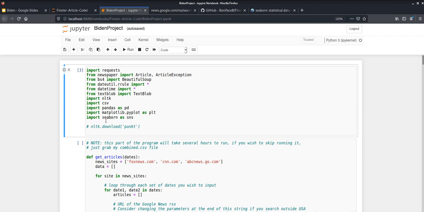As well, we are going to need to download this little package called Punkt. It's part of NLTK, and what it will do is tokenize or parse the text down into its appropriate words and sentences in order for TextBlob to do its sentiment analysis properly.